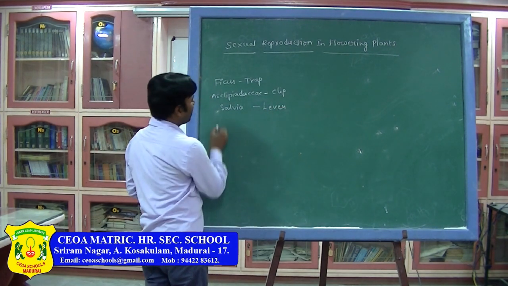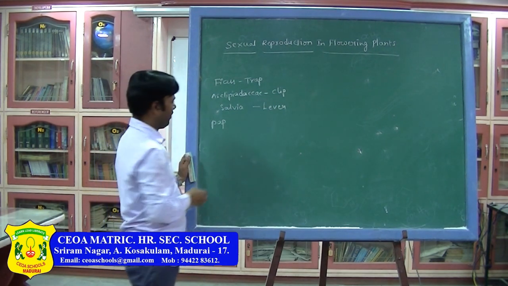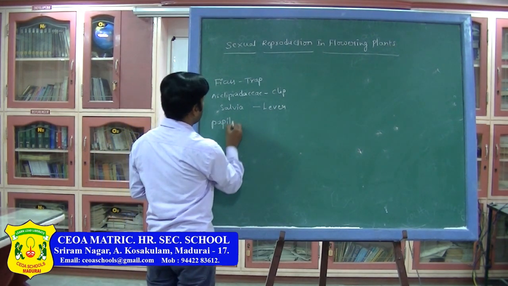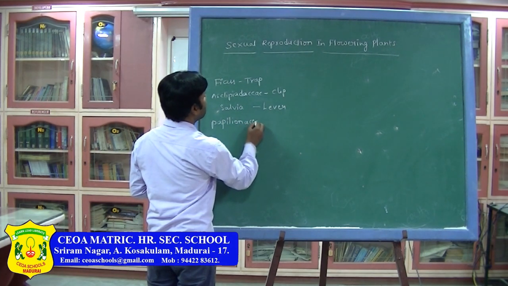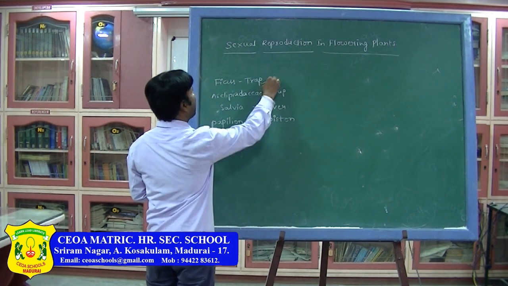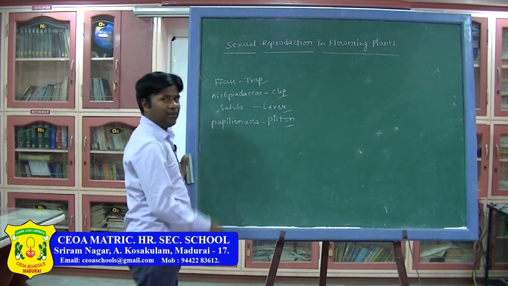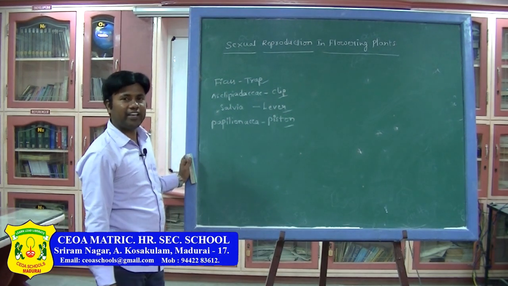In Papilionaceae, that is the Fabaceae family, a piston mechanism is present. So we have the trap mechanism, clip mechanism, lever mechanism, and piston mechanism. Like that, there are different types of mechanisms.